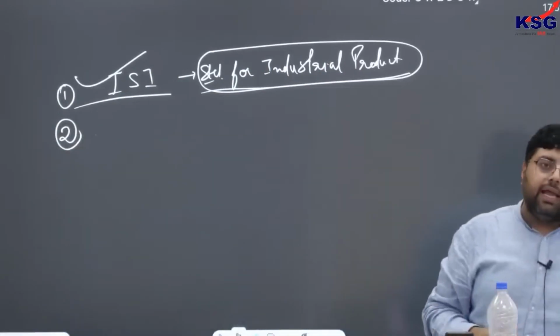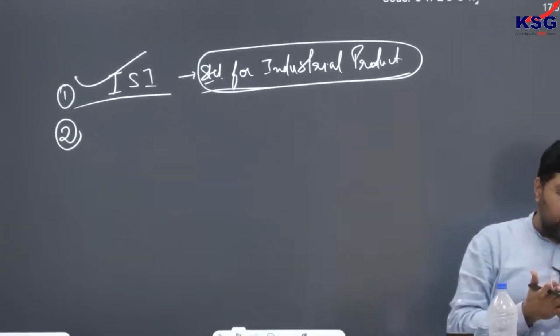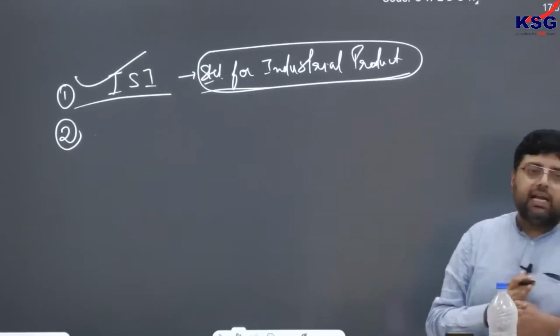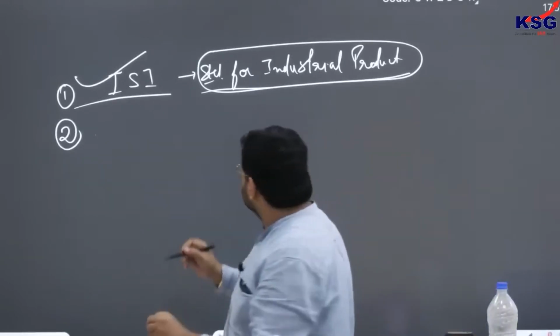Number two, the Agmark. The Agmark is used to give standards for agricultural products.